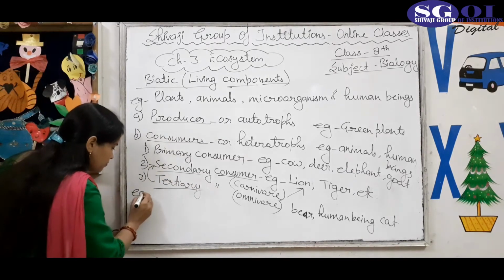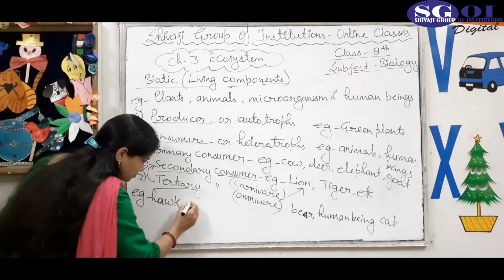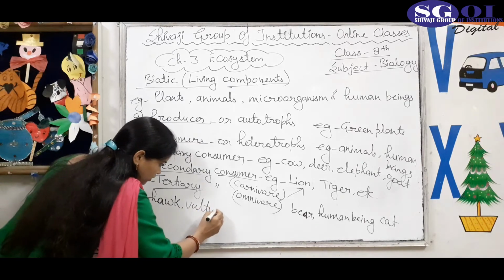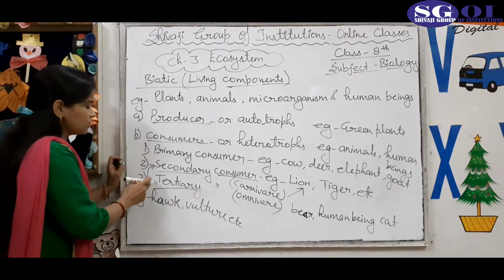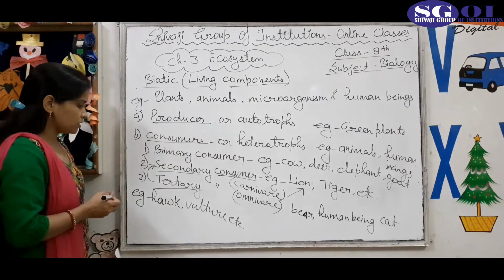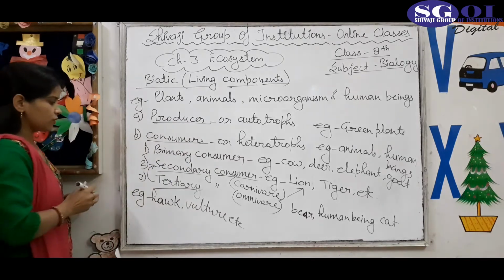For example, hawk, vulture, etc. These are called tertiary consumer. Okay students, so these are the producers, consumer, and the types of consumer.